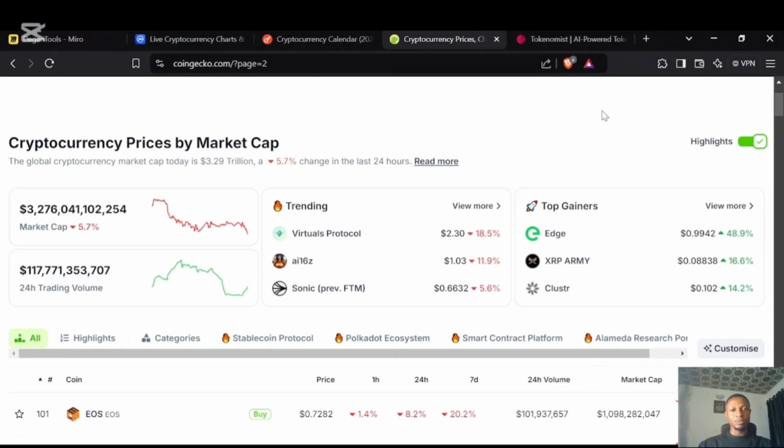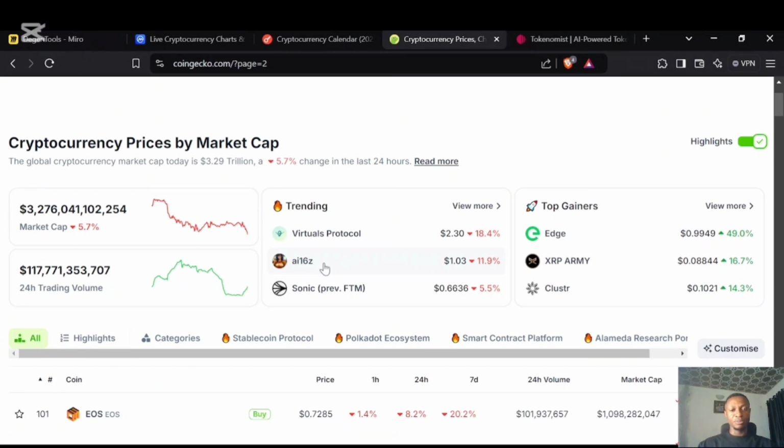Now, to get started with finding hot projects and projects that could give you money, you want to pay attention to trending. What kind of project has been trending in the last few weeks or few days? If you pay attention, this is Virtual Protocol and this is AI16Z, you realize that these projects are related to AI agents.